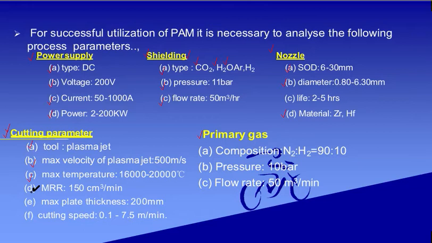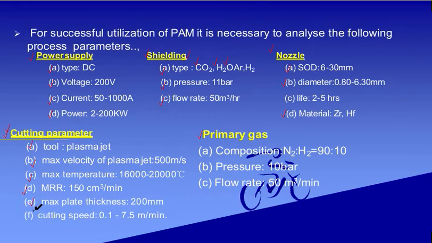Now what is the material removal rate? Because ultimately you are performing the operation for what? You are removing the material. And that is 150 centimeter cube per minute. Now if I consider the maximum plate thickness, then it is 200 millimeter.